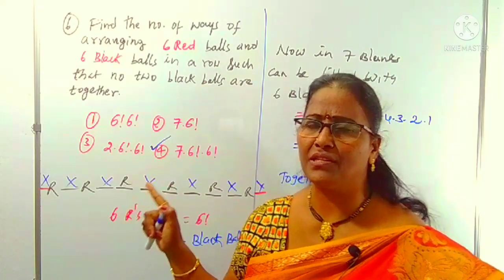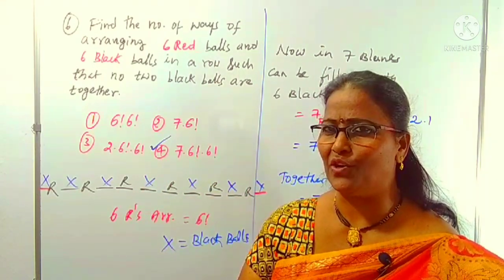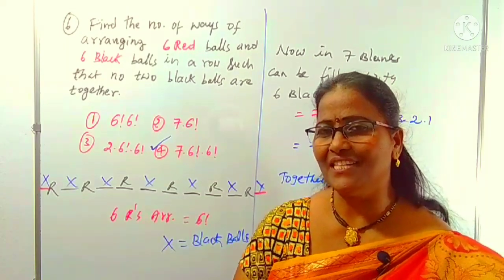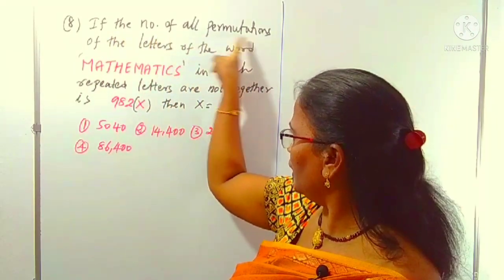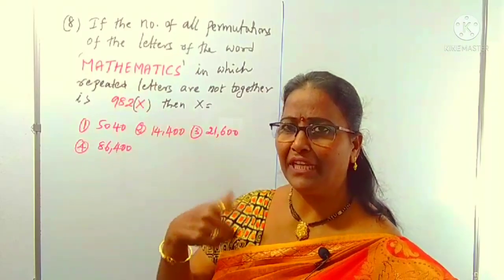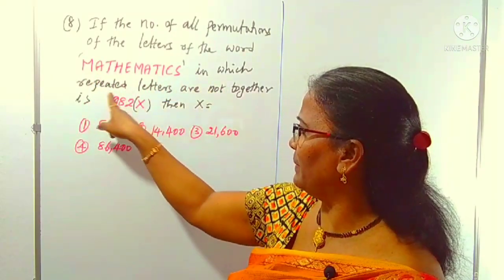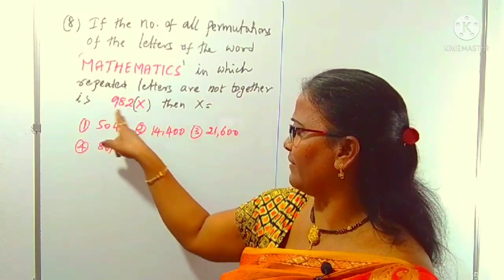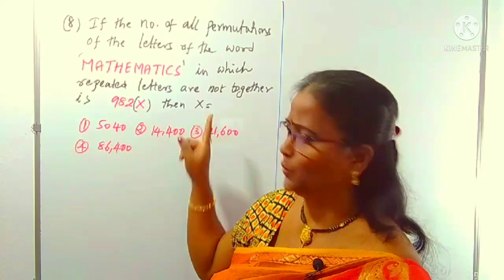Condition, maybe the things are balls, maybe persons, maybe vowels, whatever the concept may be, the process is the same. You may change the name. Look at this question: the number of all permutations of the letters of the word MATHEMATICS in which repeated letters are not together is given as 982 into x. Then he is asking for this x value.